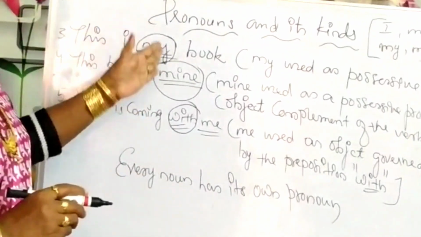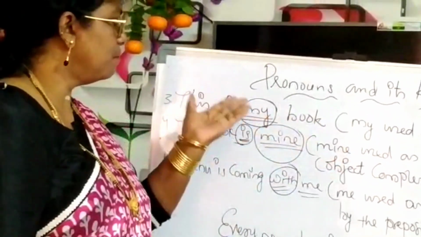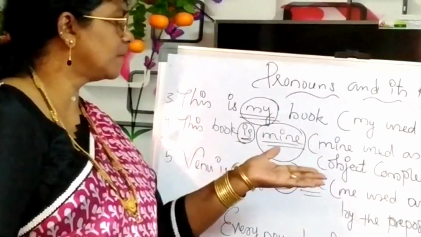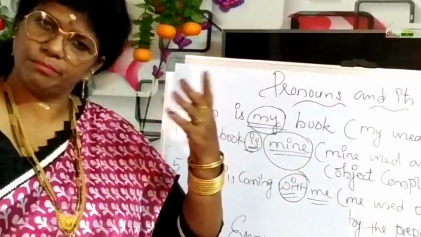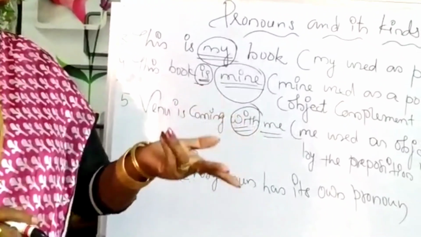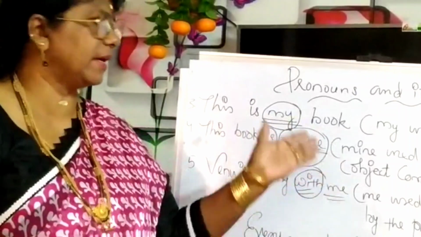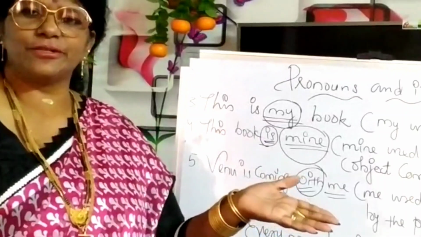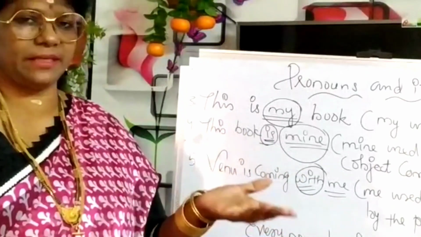So, in all the ways, I can be subjective, me can be objective, my can be possessive adjective, and mine can be the complement of the verb or possessive pronoun. Then every noun has its own pronouns. So this is casually the background of pronoun and kinds of pronoun I taught you. So we are going to enter the kinds of pronouns. There are 6 kinds of pronouns. Let us go through in detail one by one.